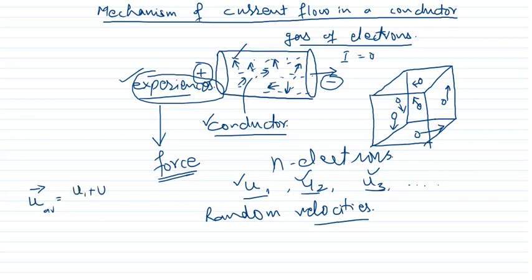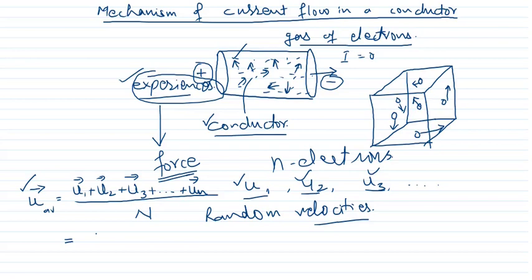u1 plus u2 plus u3 plus un. Now if I add all the velocities and take the average, average means I will divide by the total number of electrons, then what do you think this average velocity will become?